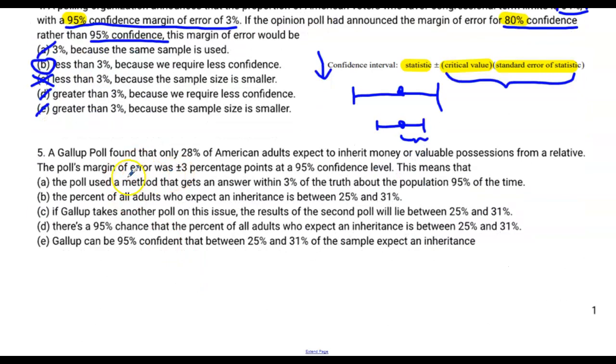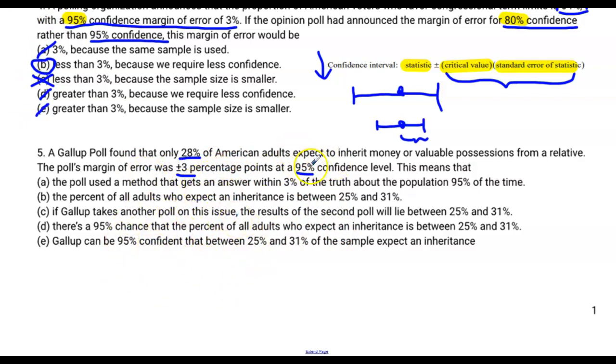For number 5, a Gallup poll found that only 28% of American adults expect to inherit money or valuable possessions from a relative. That's kind of a low percentage. The poll's margin of error was plus or minus 3 percentage points at the 95% confidence level. What does that mean? Okay, I'm going to say what I think it means in my own words, and then I'm going to see which of these choices best fits.